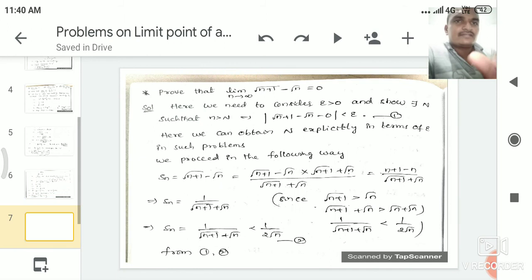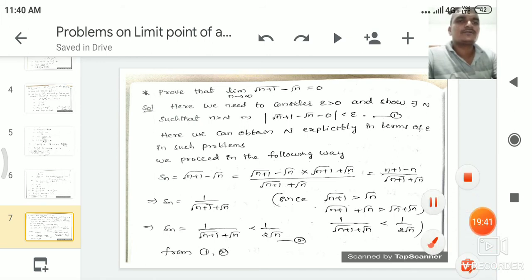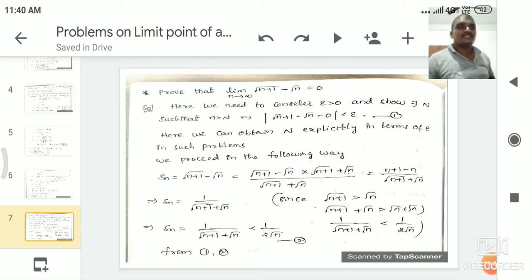Next we see another example. Prove that the limit as n tends to infinity of root n plus 1 minus root n is equal to 0. Here the given sequence is Sn equal to root n plus 1 minus root n, and the given limit point L is equal to 0.